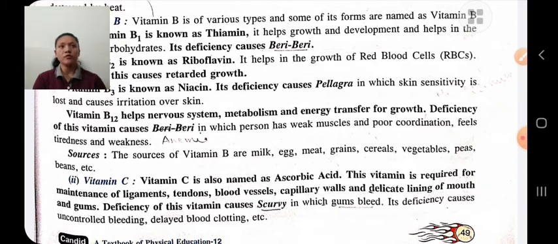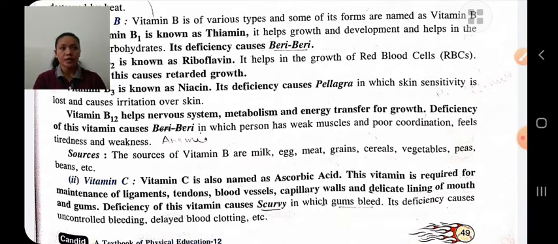This is about the vitamins. Vitamins are micro nutrients which are required in small quantity. Vitamins do not provide energy but help in the repair and maintenance of various tissues in our body. If there is a lack of vitamins, it leads to various deficiency diseases. There are 13 vitamins needed by our body, and the most important vitamins are vitamin A, B, C, D and K.